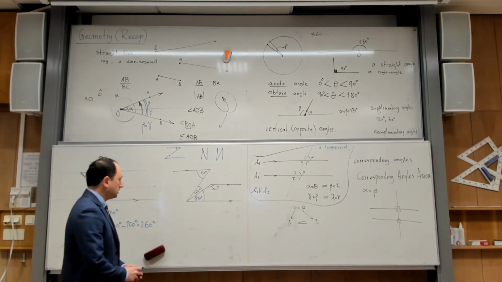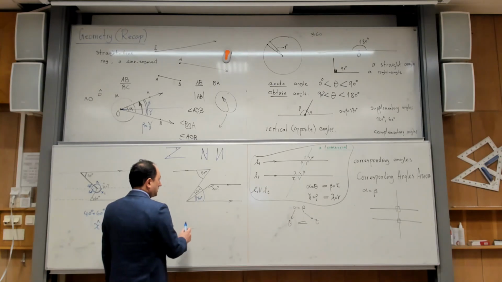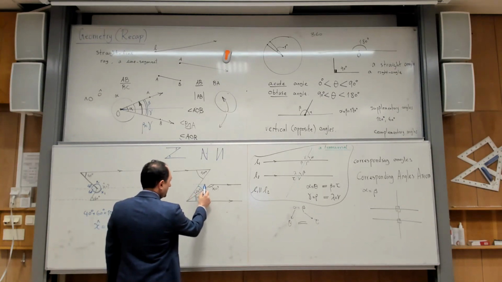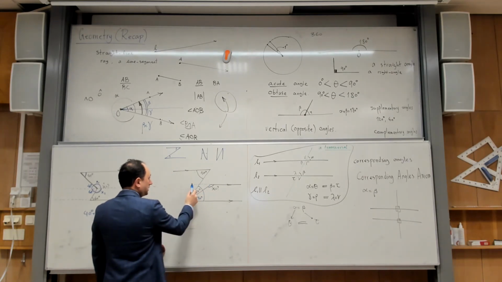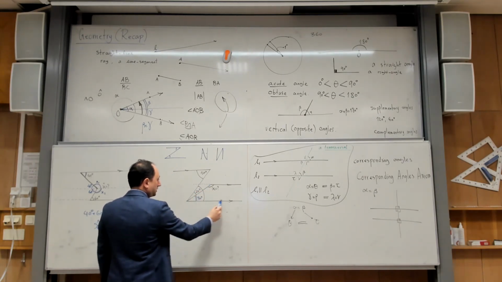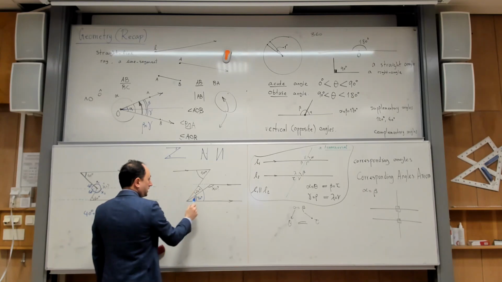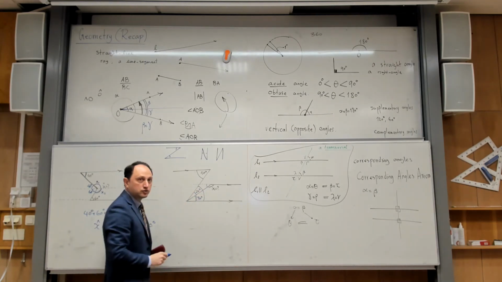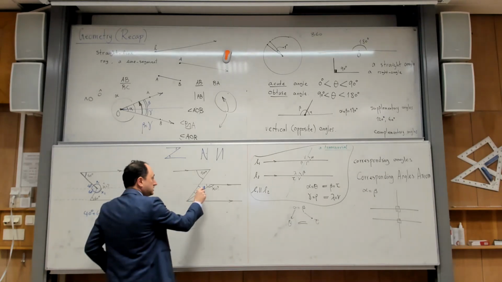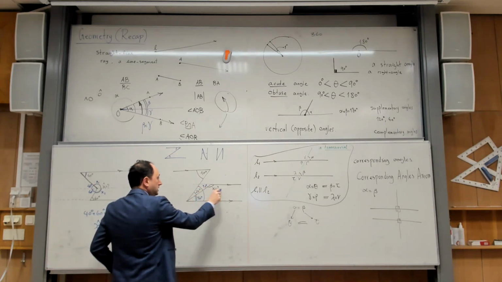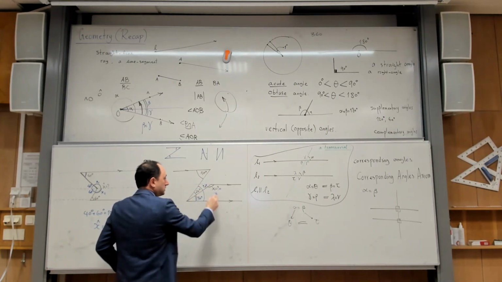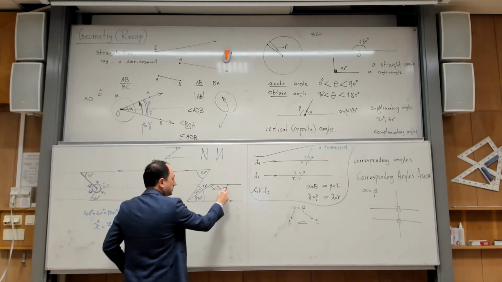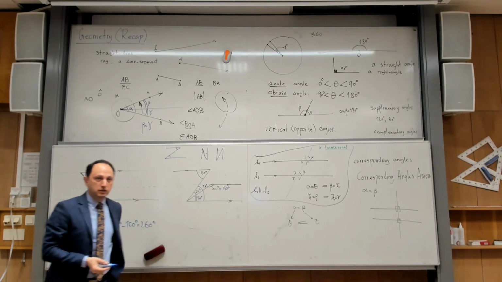So where is your Z shape? It is a little bit hidden, so you can extend this, and then you have your Z shape here again. And if this is 30, what happens to this? That's also 30. And if this is 30, what is the angle that I want to calculate? It is the supplement of 30, which is, as you mentioned correctly, 150.